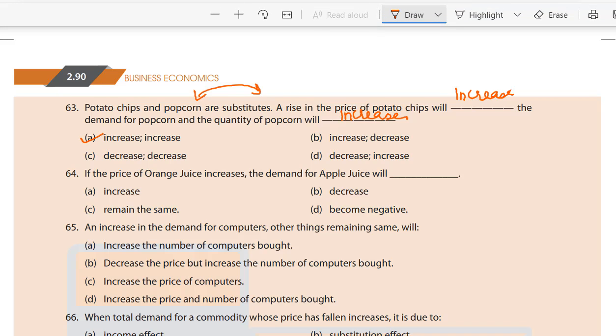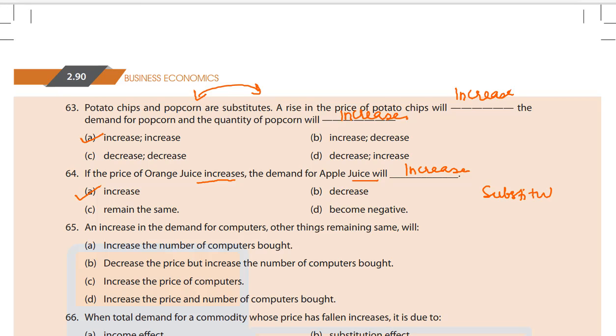64. If the price of orange juice increases, the demand for apple juice will A. Increase, B. Decrease, C. Remain the same, or D. Become negative. Obviously it will increase, that is A. Why? Because the price of orange juice is increasing, so demand for apple juice will increase. They are substitute goods, or substitutes.